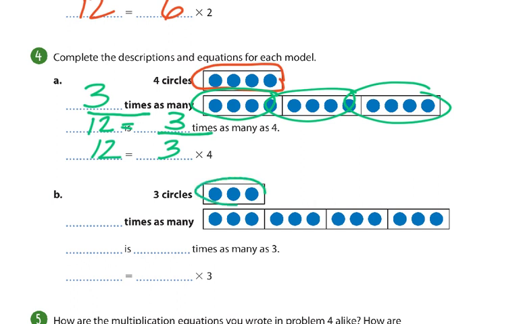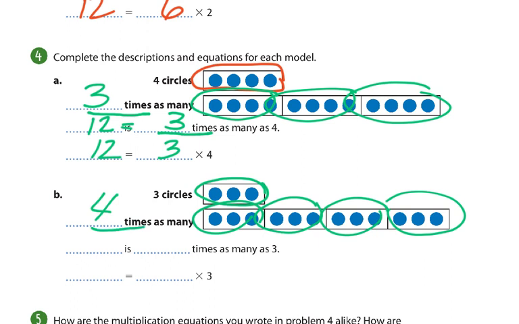Here's a unit with 3 circles inside of it. How many are below? 1, 2, 3, 4. 4 times. When the 4 is next to the times, I always keep the 4 next to times, just like that. And the word is an equal sign. 4 times 3 is what, Hank? 12. So 12 equals 4 times 3. It's basically the same as the last one. Oh, wow.